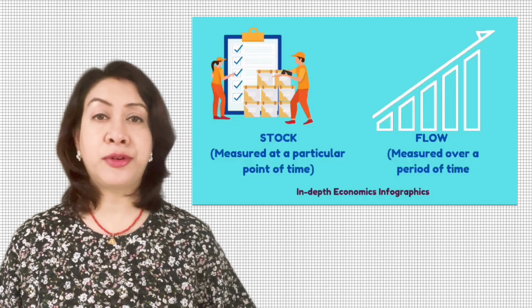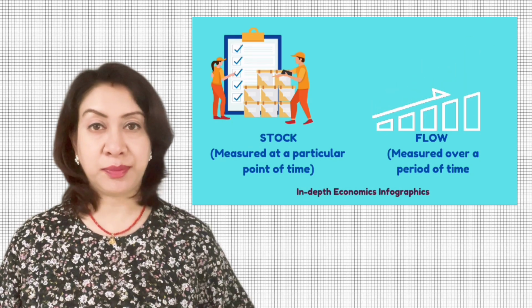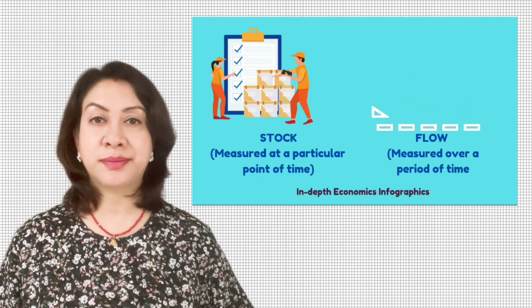Next, we come to stock and flow. Stock is a common term that we use in our day-to-day conversation. We often hear that a particular commodity is out of stock. But what does stock mean in economics? Most of the economic variables that we learn can be categorized into stock or flow variables. Stock refers to any quantity that is measured at a particular point of time. Stock does not have a time dimension attached to it.